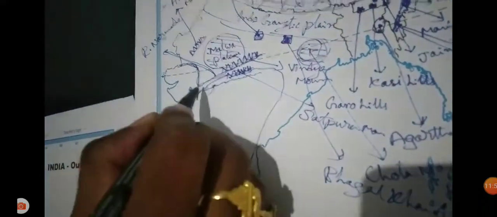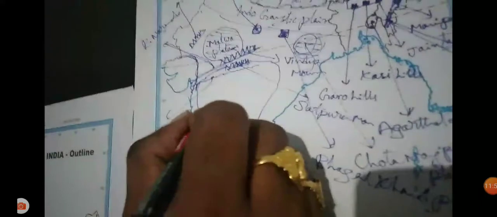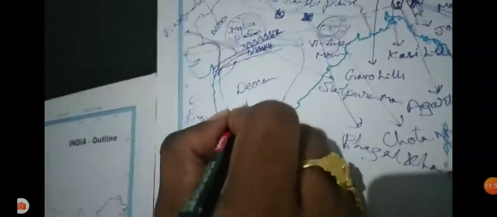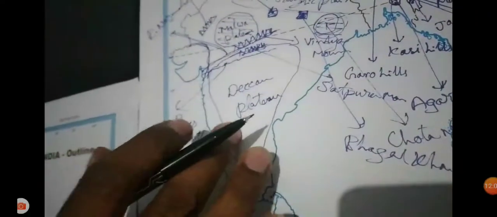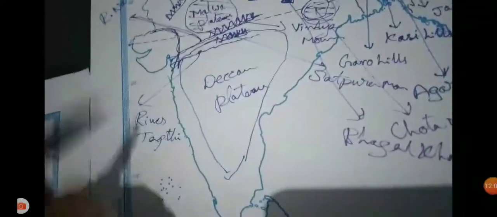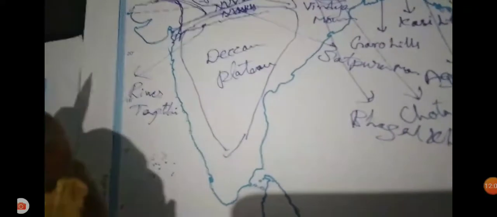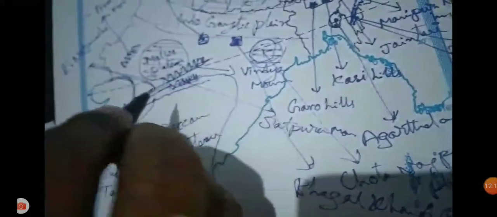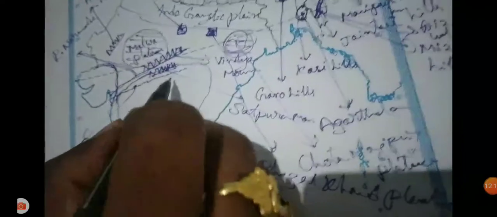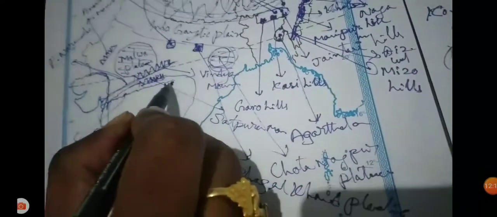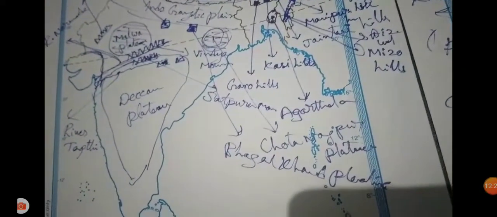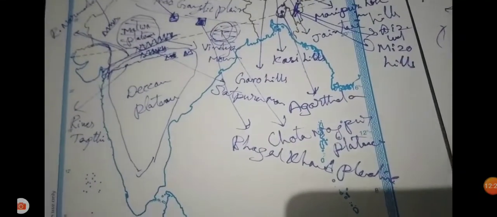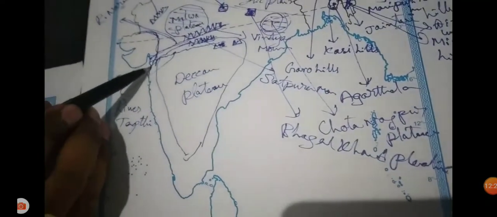The triangular landmass south of the Narmada is called the Deccan Plateau. Very important. Its northern corners are the Satpura mountains. On the southern boundary of the Deccan Plateau, the Nilgiris will be identified later. On the northeastern side are the Mahadev Hills and other plateaus, and the Kaimur Plateau is also there.